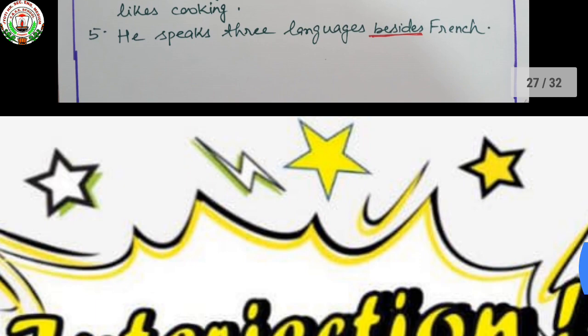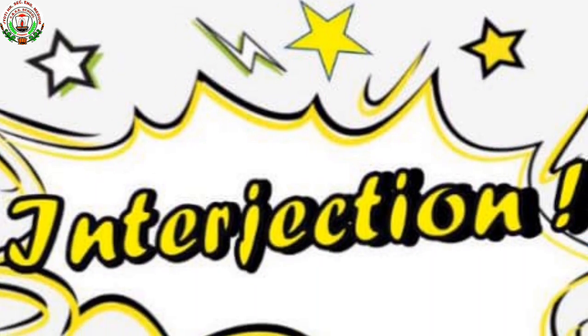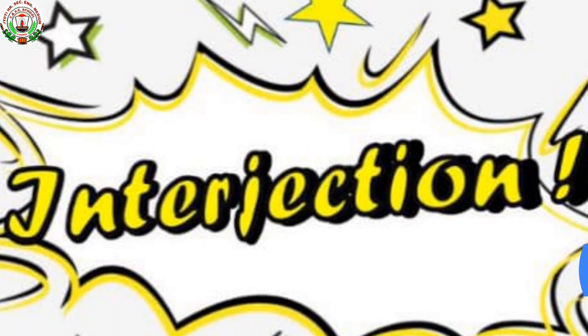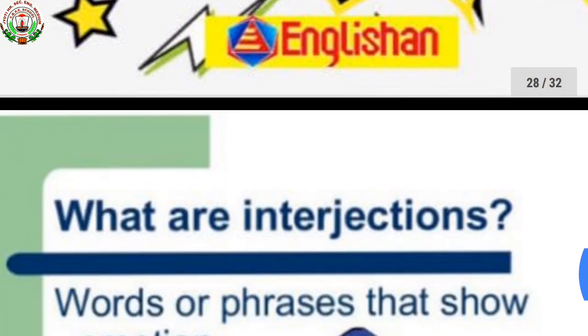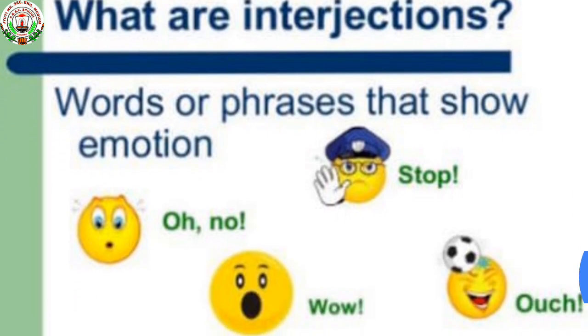Now see the last one, that is interjection. So what is the meaning of interjection? Interjection means words which are used to express some sudden feeling or emotion of the human heart are called interjection. So words or phrases that show emotion.